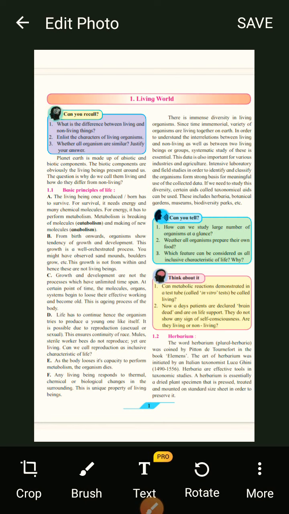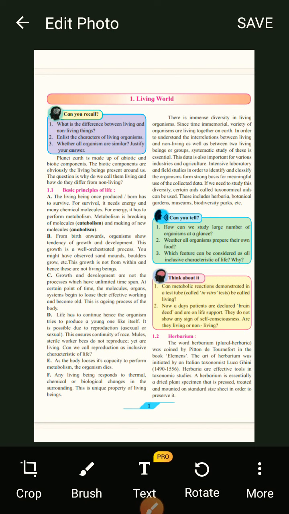So, survival is the main character or principle. And for survival, what do we need? We need energy and many chemical molecules, isn't it? For energy, it has to perform metabolism. If I instantly drink something, will I get energy?